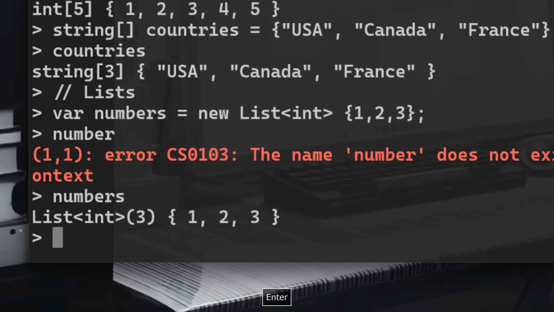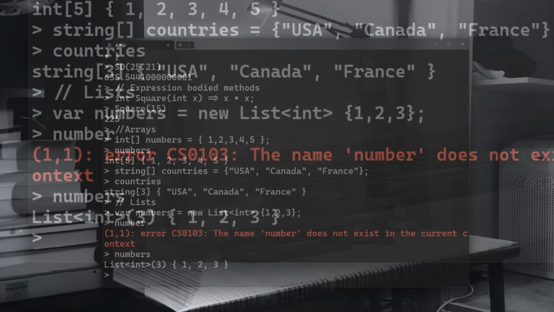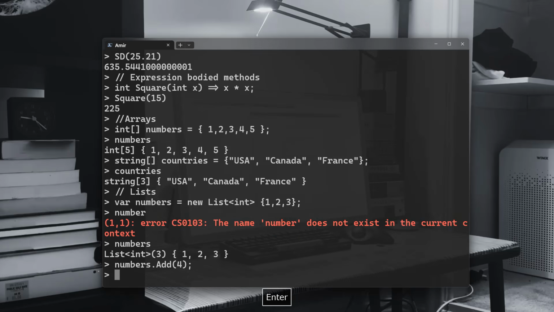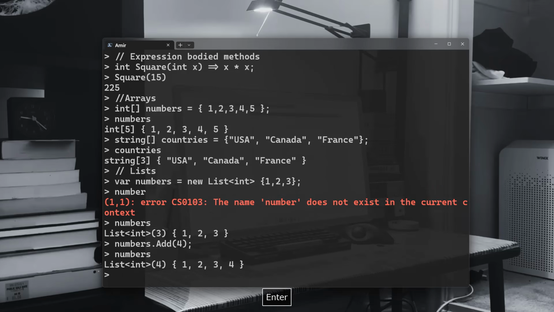Okay, list of 1, 2, 3. I don't want to talk about classes and objects now. This is object-oriented programming. I'm going to talk about OOP in C# in a bit. But for the moment, just bear with me. Let's take this numbers list and append to it or add to it a number. So you have a method called Add, and we can add here number 4, for example. So expect that the numbers will expand from 1, 2, 3 to 1, 2, 3, 4. Right? So Add inserts a new item into the list.